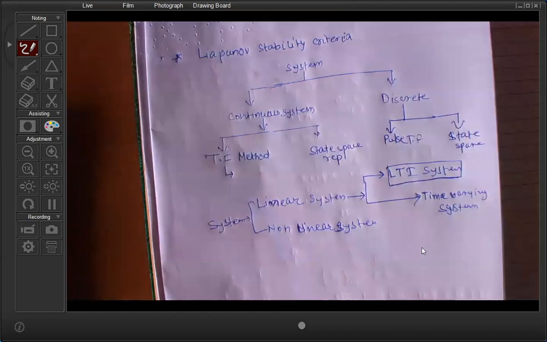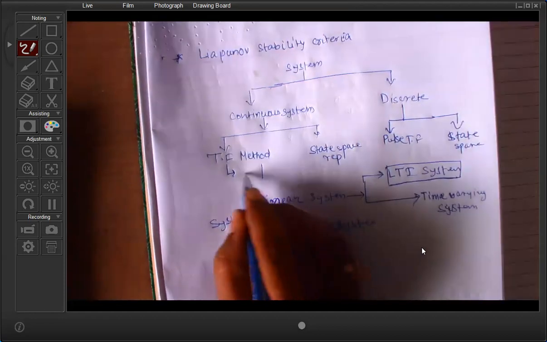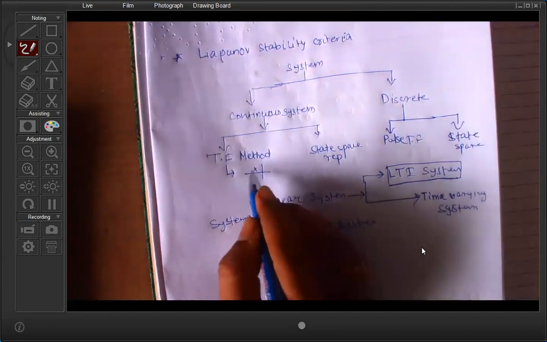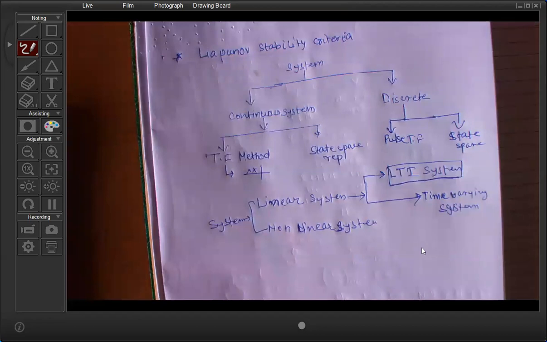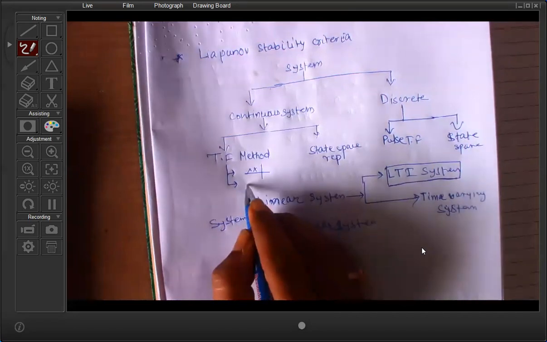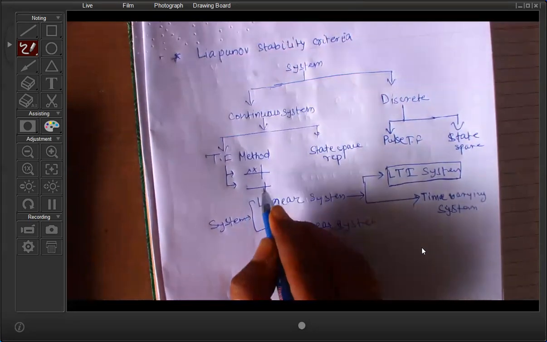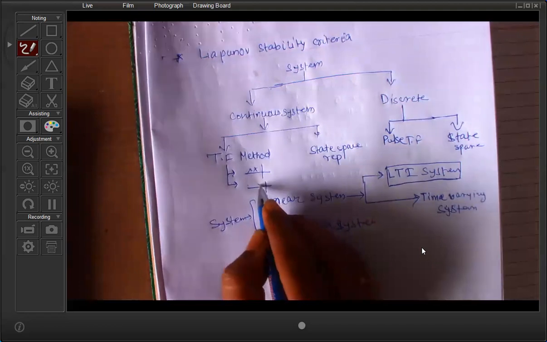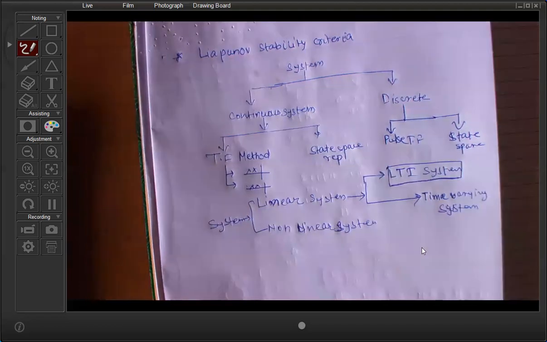First method, you have to find out the pole of the system. If the pole of the system lies in the left hand side, then you can say that the system is stable. Second, you find the roots of the characteristic equation of the closed loop system; if they lie in the left hand side, then the system is stable.